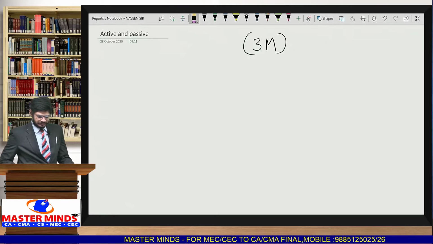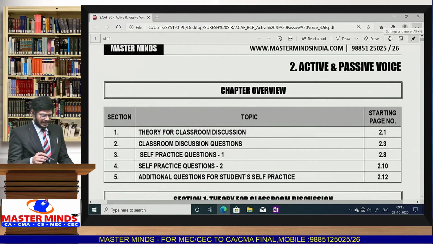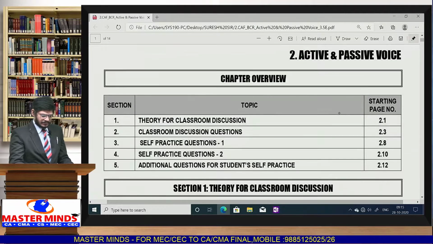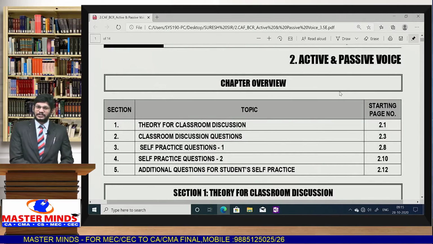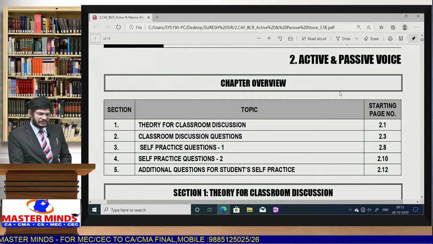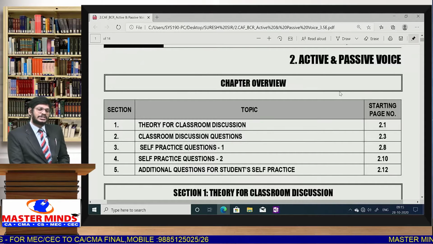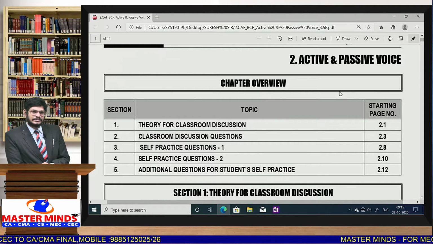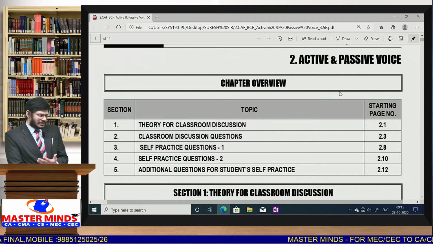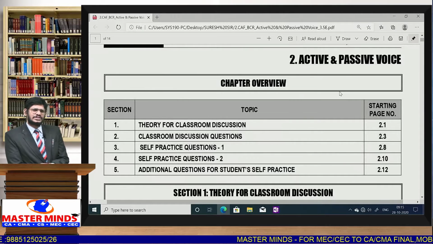Let us open the material. Active voice, passive voice: I already told you the weightage for this chapter is 3 marks, so you have to put in efforts. The question is expected like this: they will give you one active voice sentence. You have to read it and understand what tense it is and what type of active voice it is. Then based on that, you have to write down the passive voice for that.